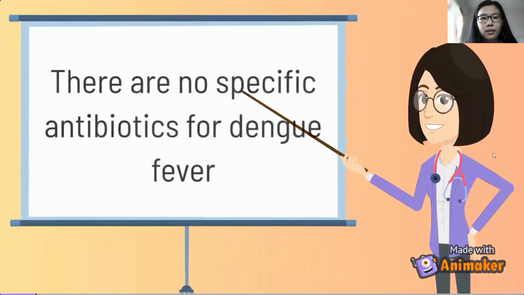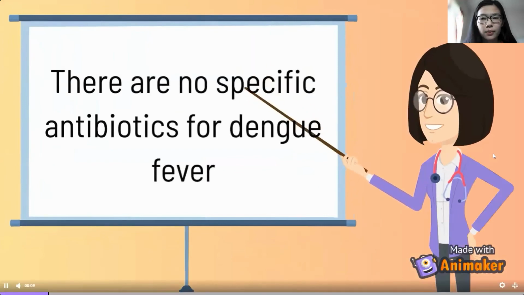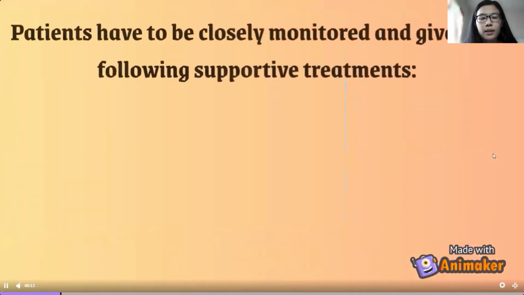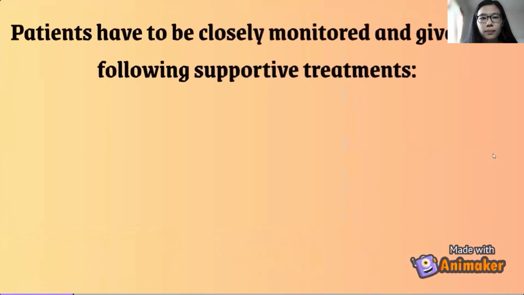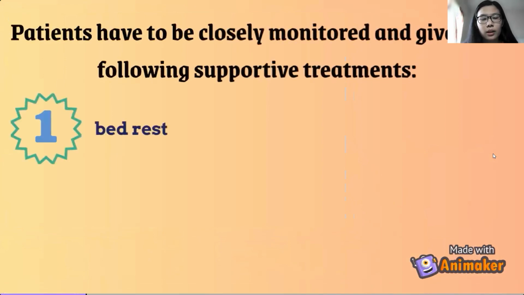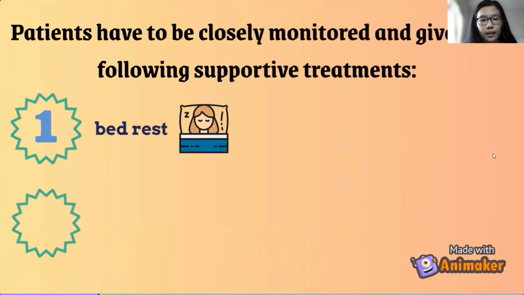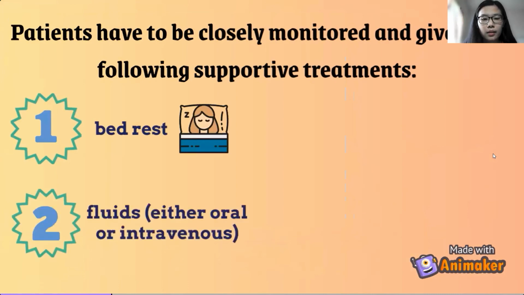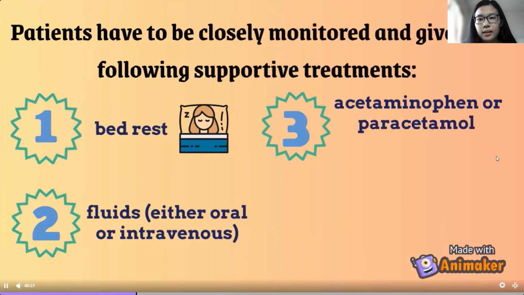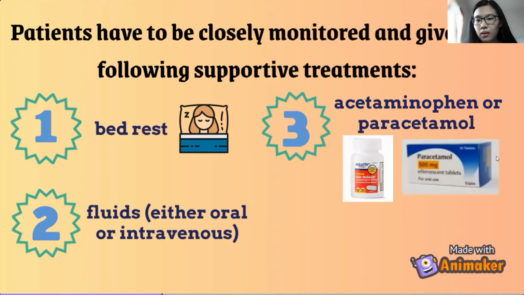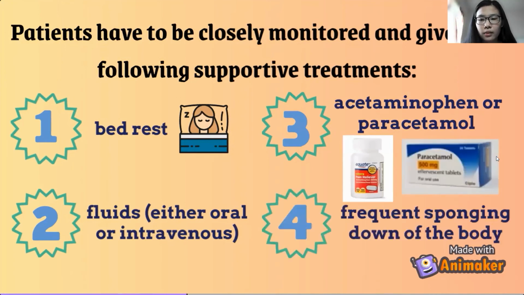So, what is the treatment and prevention for dengue fever? For treatment, there are no specific antibiotics for dengue fever. So the patients have to be closely monitored and given supportive treatment, like good bed rest, fluids either oral or intravenous to prevent dehydration, and taking acetaminophen or paracetamol for high fever. This is the acetaminophen, but this is the paracetamol. And frequent sponging down of the body helps to bring the body temperature down.